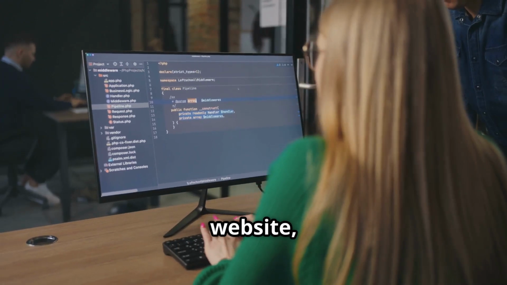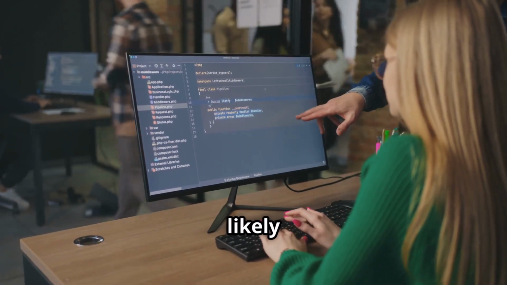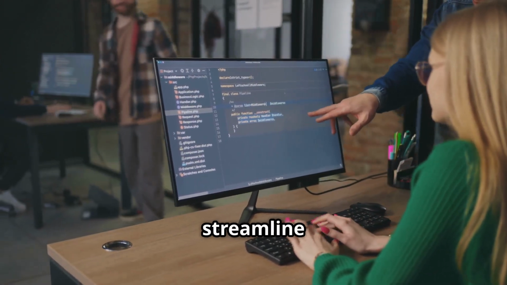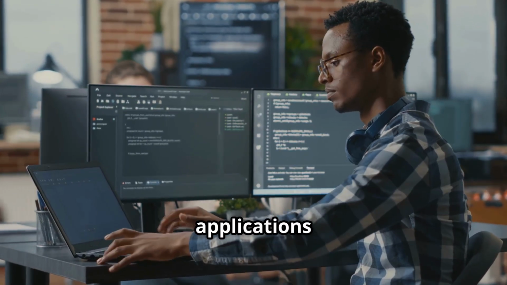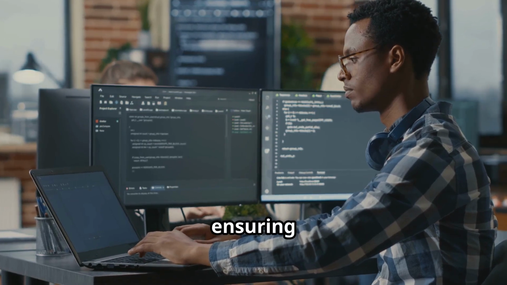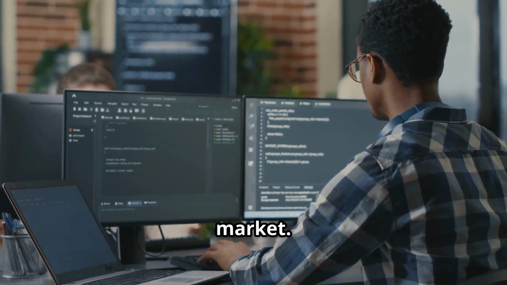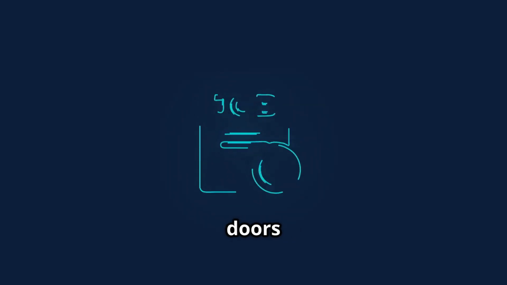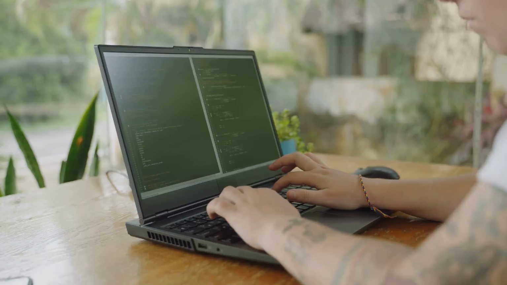Whether you're building a website, analyzing data, or developing an AI model, there's likely a Python library ready to streamline your workflow. Finally, Python is a versatile language with applications in various domains, ensuring that the skills you acquire are highly sought after in today's job market. Learning Python opens doors to exciting career opportunities across numerous industries.